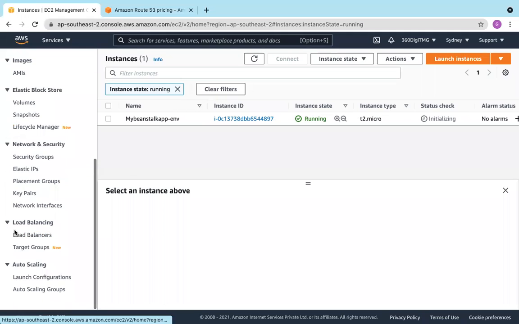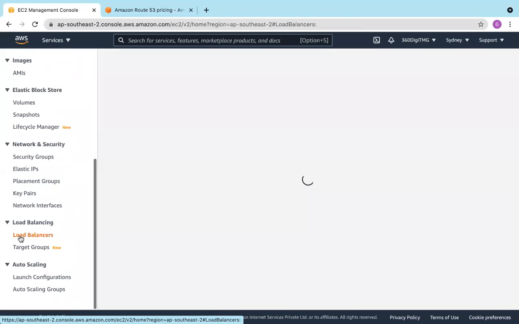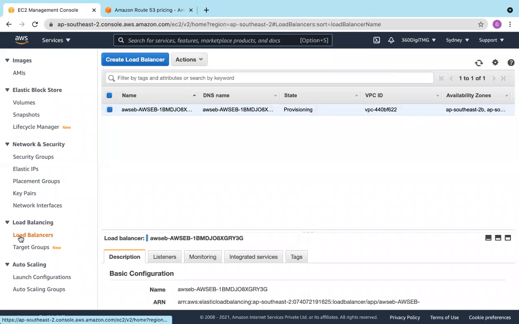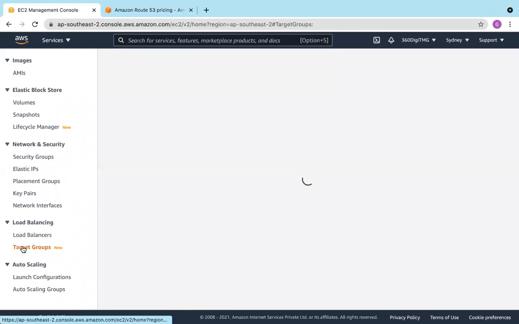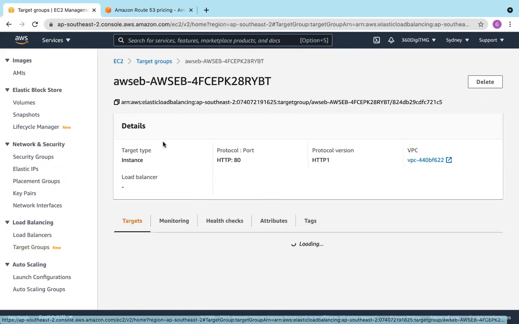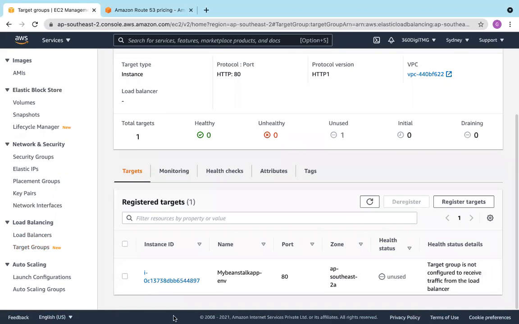And let us check the load balancer. See, the load balancer is provisioning. And target groups. Yes, the target group is there, and you can check the target group, my beanstalk.